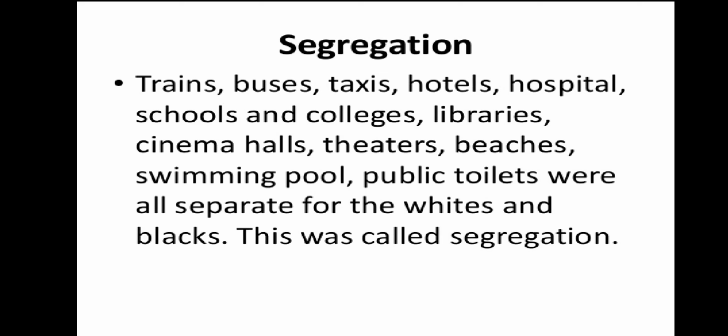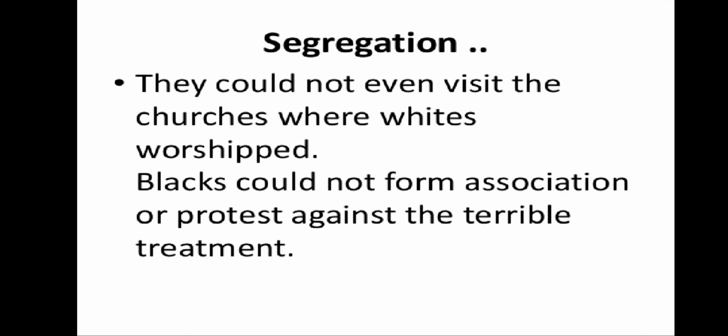This is what you call segregation. They could not even visit the churches where whites worshipped. Blacks could not form associations or protest against the terrible treatment.